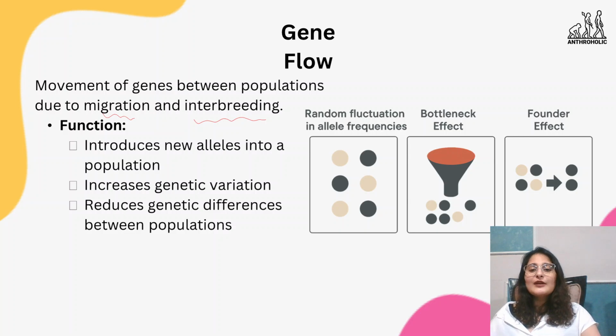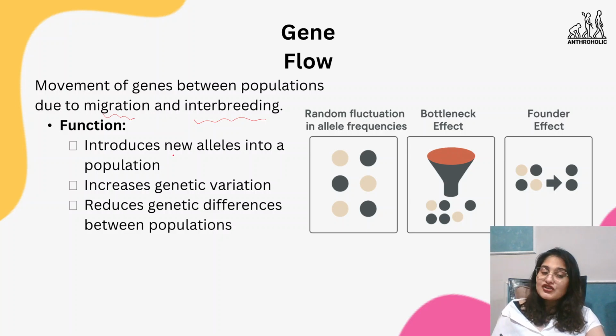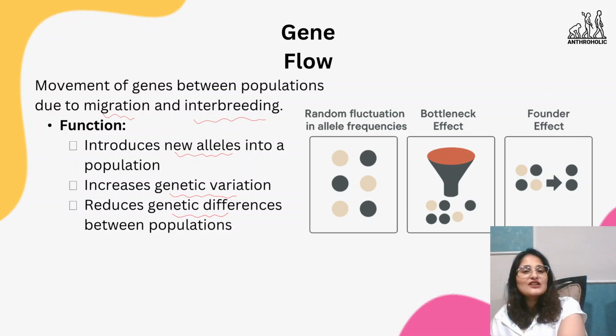It can be when people are migrating. It can be when people are interbreeding. Either way, from one population to another, the movement of genes or alleles is going to happen. And it is a key mechanism of evolution and it impacts genetic diversity. Its function is that it introduces new alleles in a population, it increases the genetic variation, and it reduces the genetic difference between populations in general.